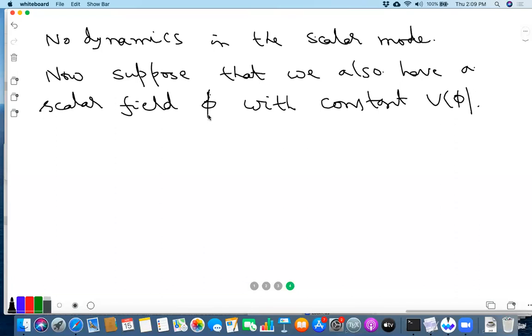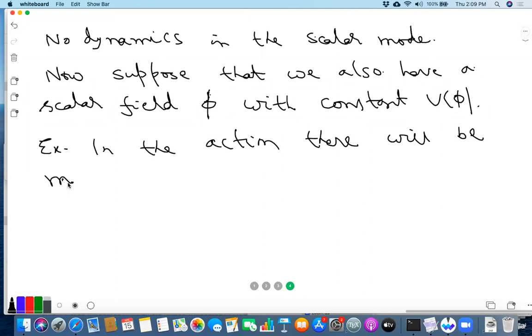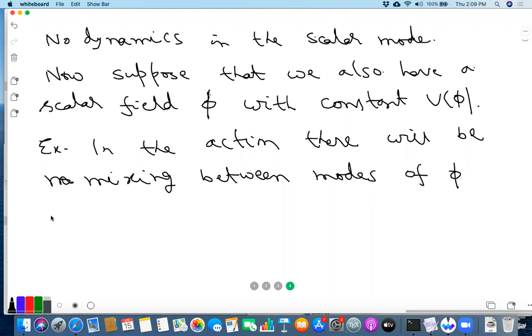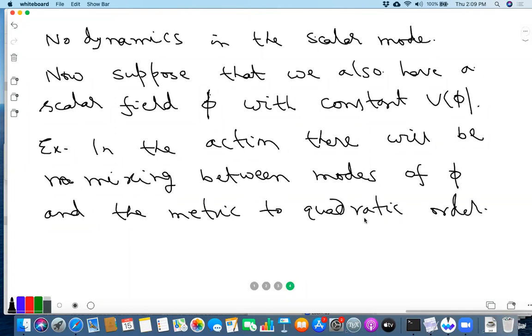Then we can separately study the fluctuation of the scalar field. And you can easily check that in the action, there will be no mixing between modes of phi and the metric, to quadratic order, which means at the level of the equations of motion, it's valid to linear order. Because the phi action already has two powers of phi.